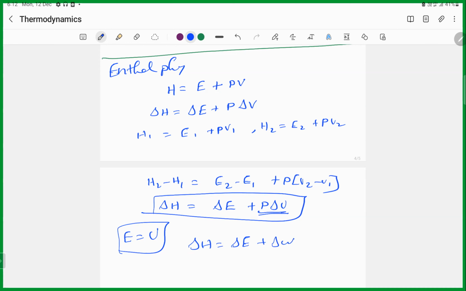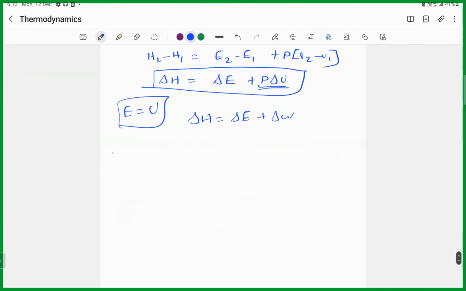Okay. So இப்போ most of the chemical reactions occur at atmospheric pressure in an open vessel. That means what? The pressure of the system becomes how many atmospheres? Open systemத்துல இருந்தா என்ன pressure இருக்கும்? Pressure is equal to how many atmospheres?